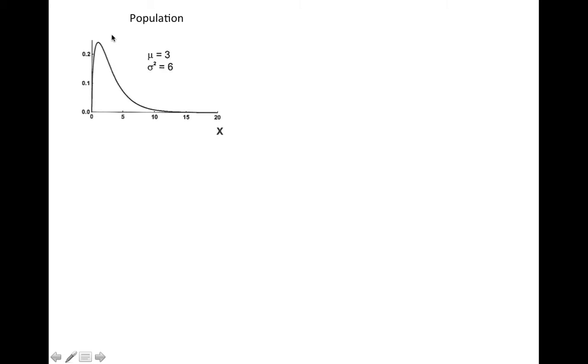So we start out with a population which has a mean of 3 and a variance of 6. And as you can see, this population is not normally distributed at all. So in the simulation, we drew 15,000 samples, each of sample size 3, so a very small sample size. We calculated the mean of each sample and plotted these means in a sampling distribution. And what you can see is that the mean of this sampling distribution is pretty close to the population mean. It's not exactly the same because this is a simulation study, not theory, but it's close enough.